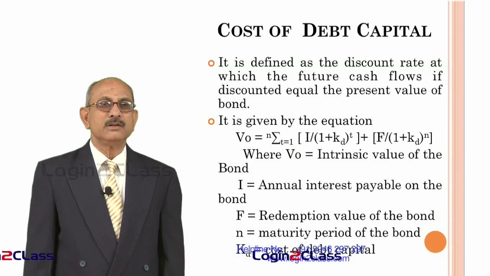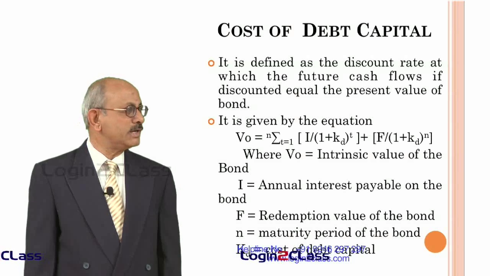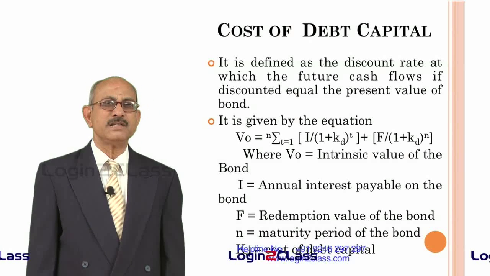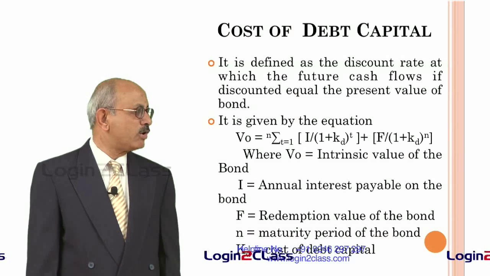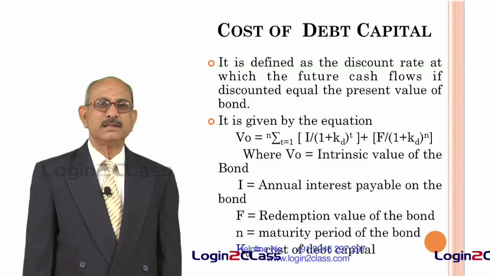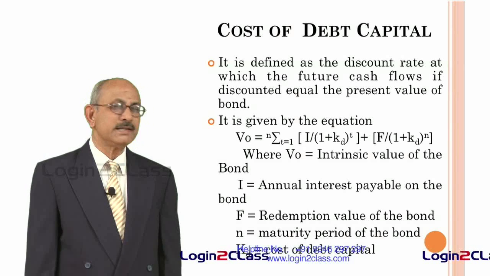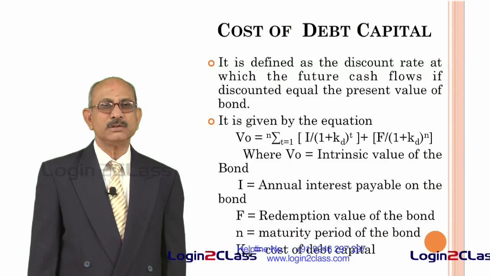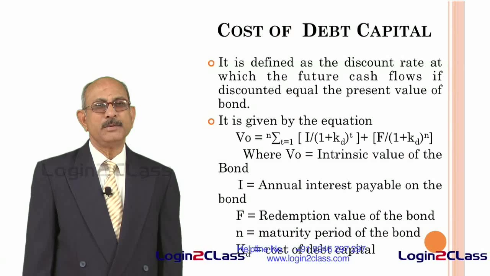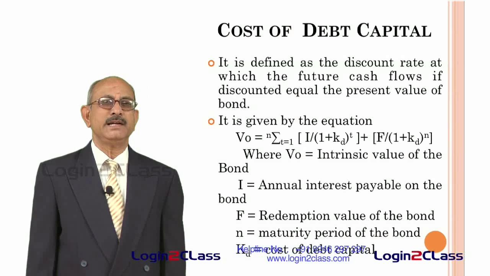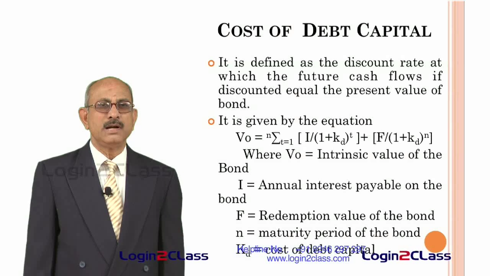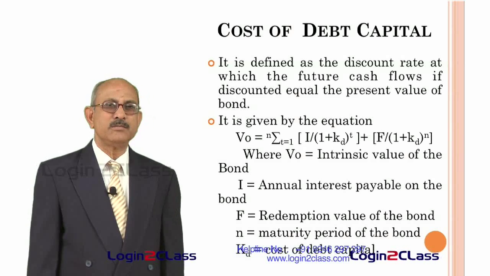So, for the purpose of discounting the future cash flows, we have to first identify what are the different cash flows connected with the bond. Normally, as you know, in the case of bonds, interest payments are made periodically. So, interest payment is a periodic cash flow which the bondholder will get. In addition to that, he will get the redemption value at the end of the maturity of the bond.